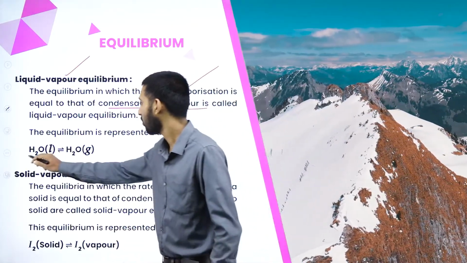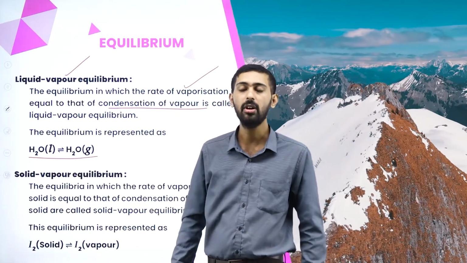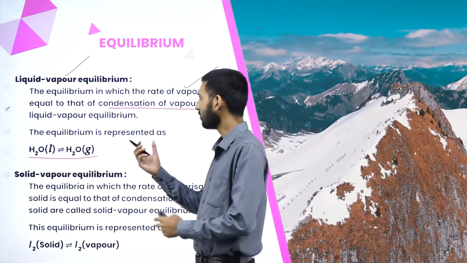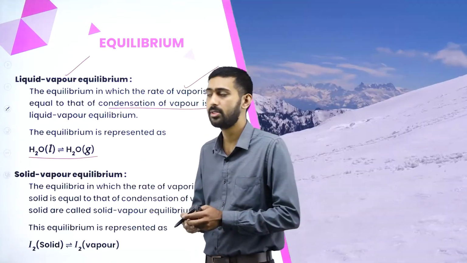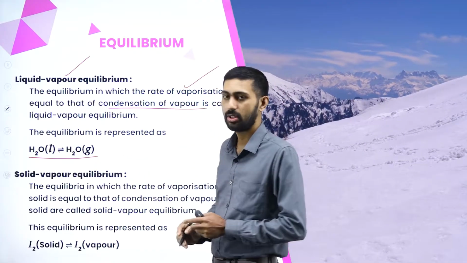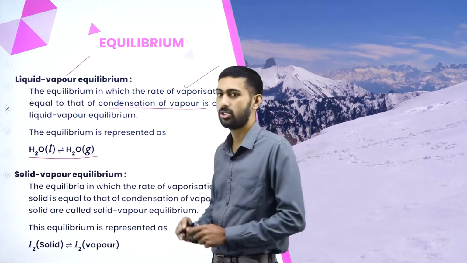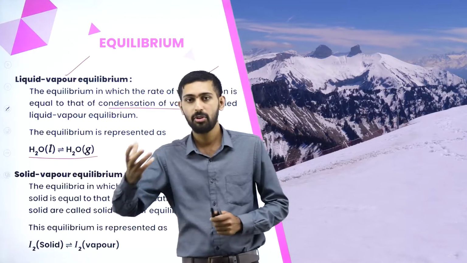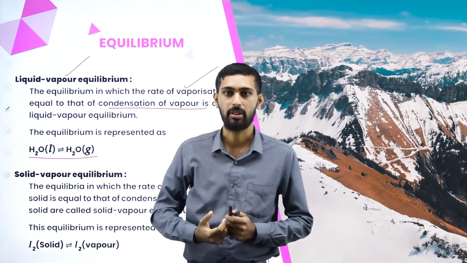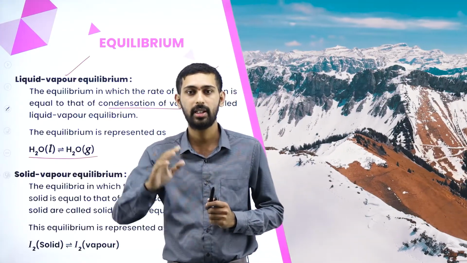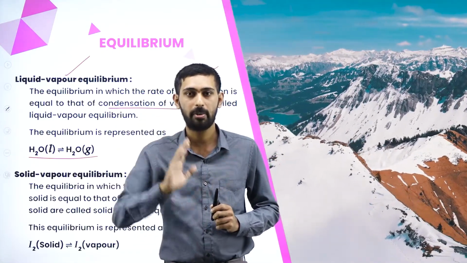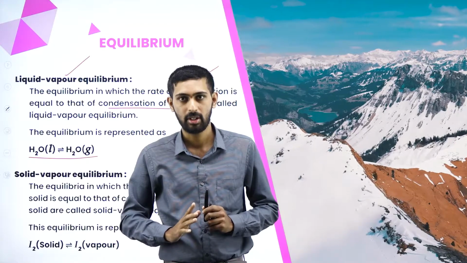Example is H2O converted from liquid state to gaseous state. Okay. Here we should know that liquid vapor equilibrium means the rate of vaporization is equal to the condensation of vapor. What can we understand here? If you keep water in an open environment at 25 degrees Celsius, it gets evaporated, you will come to know. Or at 30 degrees Celsius, it will be evaporated. We can just think of that. Okay.